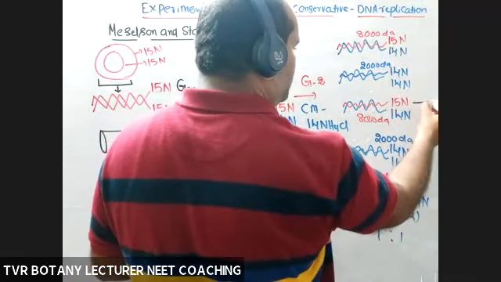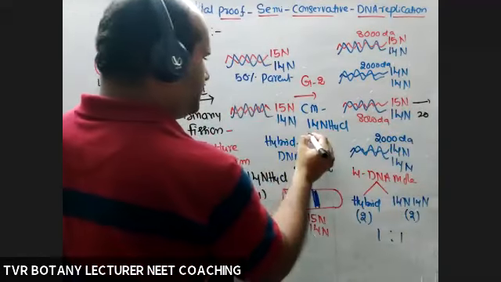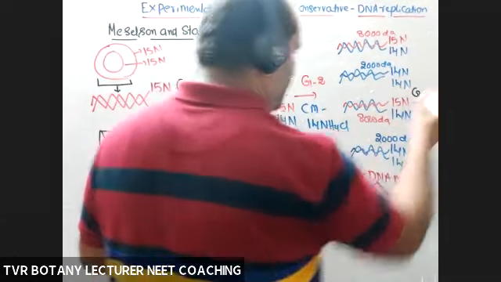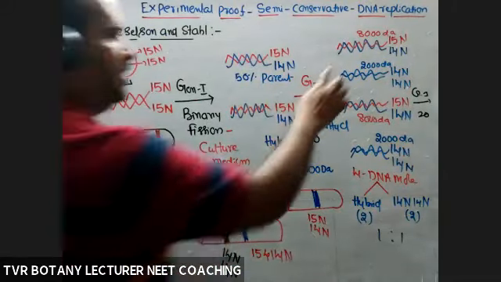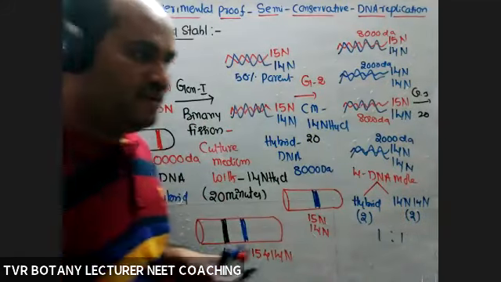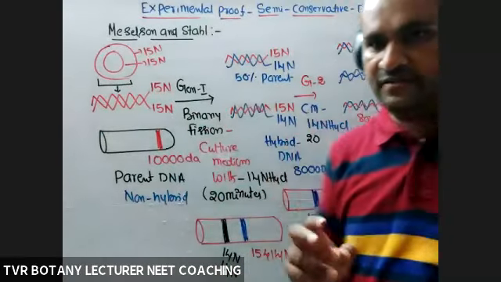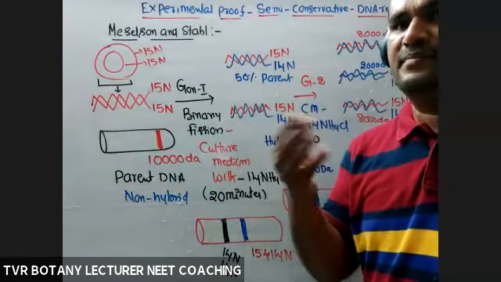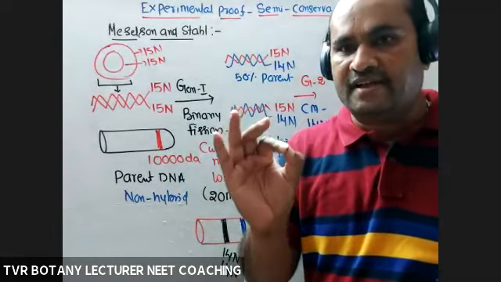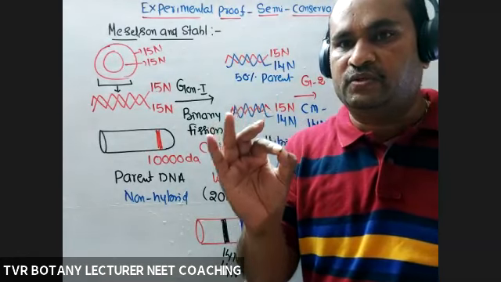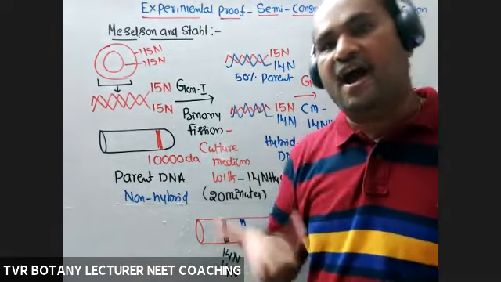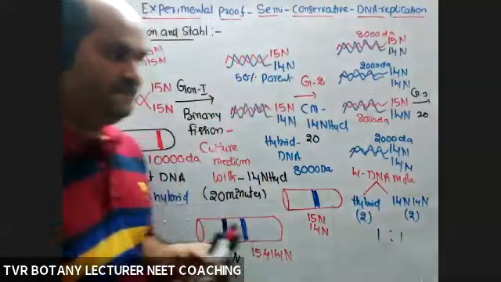So again, culture it. How many DNA molecules possible? One more 20 minutes. Here also 20 minutes, second generation. Third generation. How many DNA molecules possible? Simply 1, 2, 3, 4 into 8 DNA molecules. Out of 8 DNA molecules, 2 DNA molecules with 15-14, remaining are with 14-14. Simply remember one thing. New strands are synthesized according to the culture medium. What is the second culture medium? 14 containing one. All new strands are 14, 14 only.